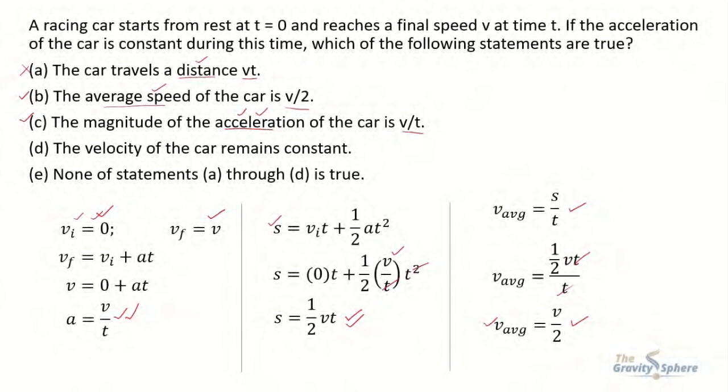In option D, the velocity of the car remains constant. This is wrong because velocity is changing here. Here is the initial velocity and this is the final velocity. And option E is incorrect because it says all of the options are wrong, but options B and C are not wrong, they are true.